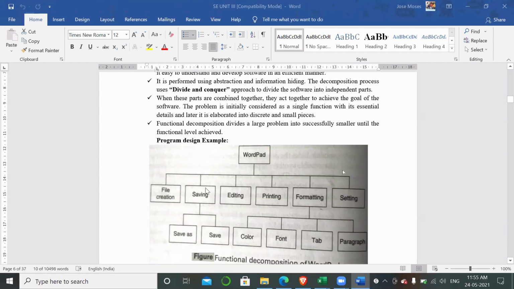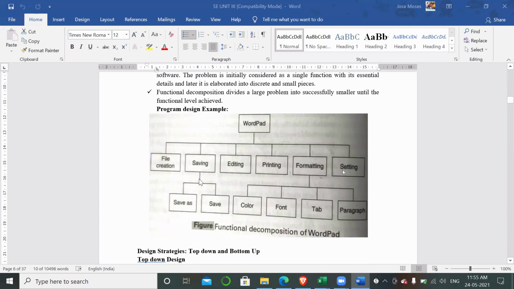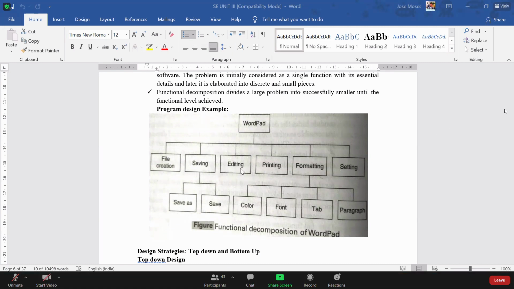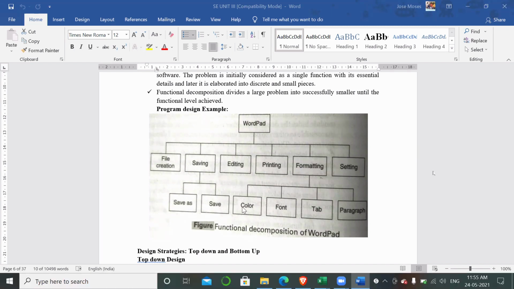No, not exactly. See, from this example also you can try to get what is the advantage of the decomposition. Suppose WordPad. WordPad is divided into different options like file, save, edit, print, format, setting, and formatting is also divided into color, font, tab, paragraph, save as, save. It is nothing but MS Word. The MS Word menu is divided into different options, and we can see that it is decomposed. It is doing some functionality, so that's why it is called functional decomposition.